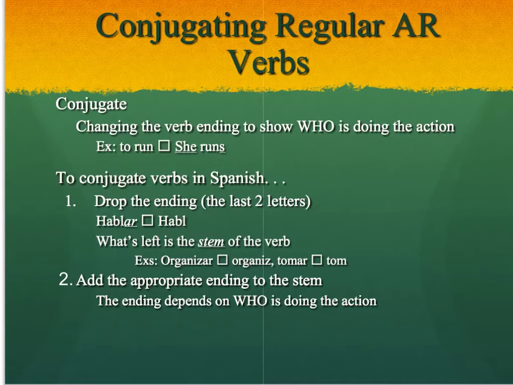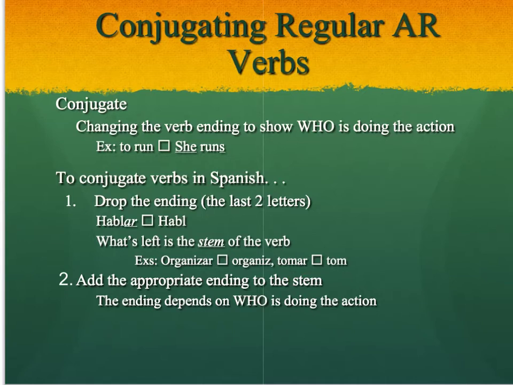The first thing is to drop the ending, and we said the ending was the last 2 letters of the verb. So if we look at the verb hablar, we can see that the last 2 letters are AR. We want to drop those, get rid of them. What we're left with is called the stem. So if we've gotten rid of the AR, in hablar we are left with habl, and that's our stem. If we look at the verb organizar, we get rid of our ending, which is AR, and we're left with our stem organiz. Same thing with tomar, get rid of the AR, and we're left with our stem tom.